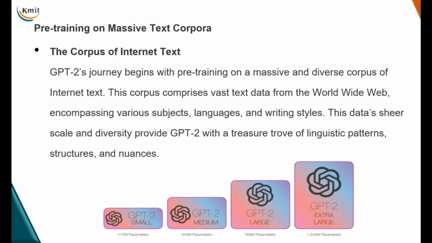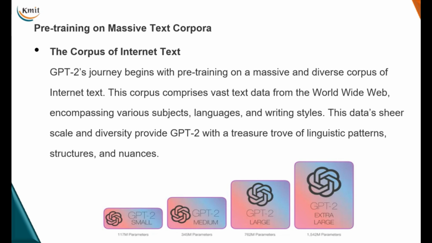The most important thing in pre-training is training on a massive corpus of data. The corpus of internet text is used, and the entire data available on the internet is trained on by this GPT-2 model. That is the reason ChatGPT is able to give us answers appropriate to the question we ask. So GPT's journey begins with pre-training on a massive corpus of internet text.